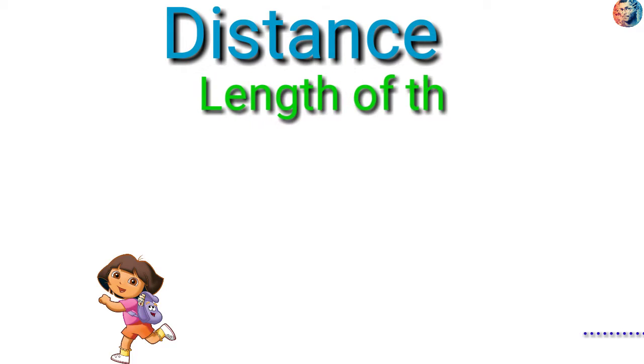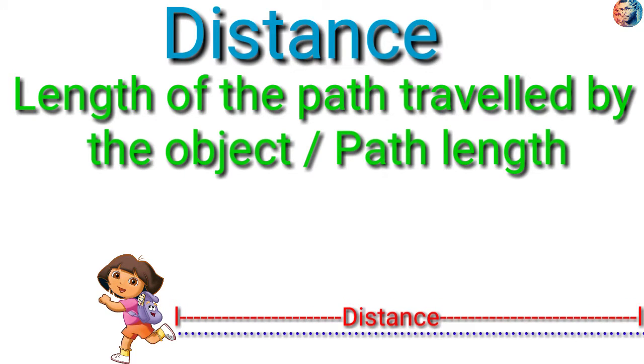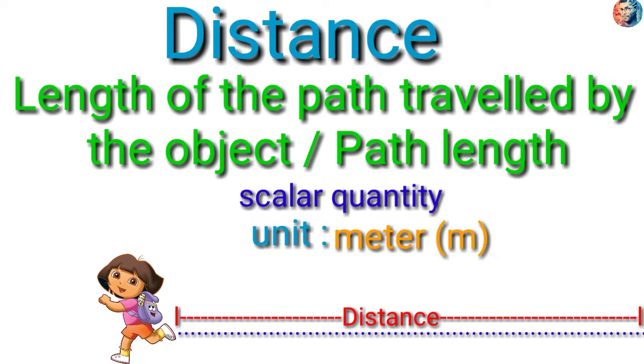Next is distance. Distance means the length of the path traveled by the object, or that path length, that is the distance. It is a scalar quantity and the unit is meter.